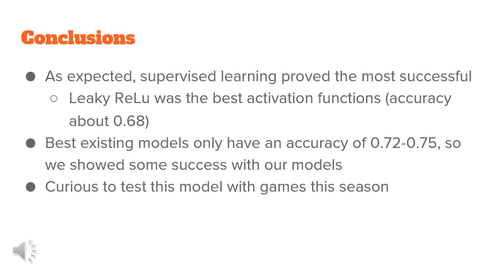That is, the 19 features that we originally chose, which got reduced to 10 features through PCA. Maybe using a different data set would have yielded different results, maybe including more features from a cleaner data set or from a data set from a private company that might have collected more statistics could have yielded better results. But ultimately, 68% came pretty close to our target of around 72%. And we are interested to see how this model fares with the games in this upcoming season.